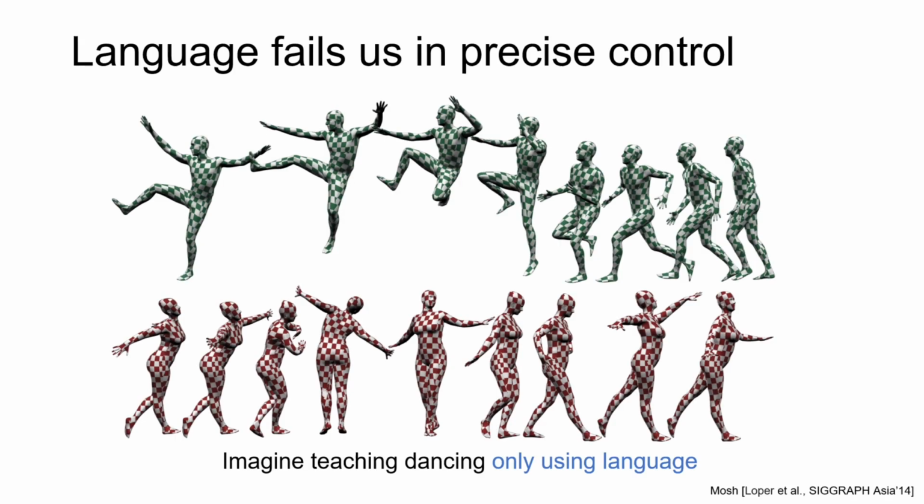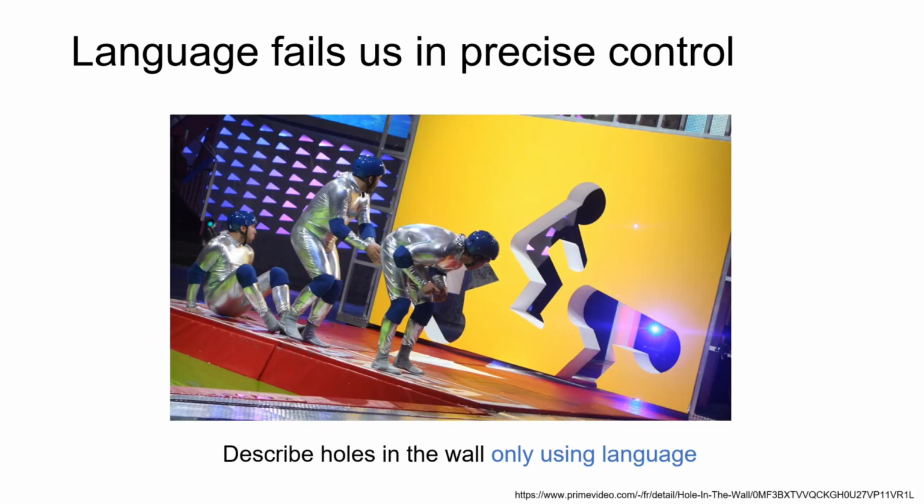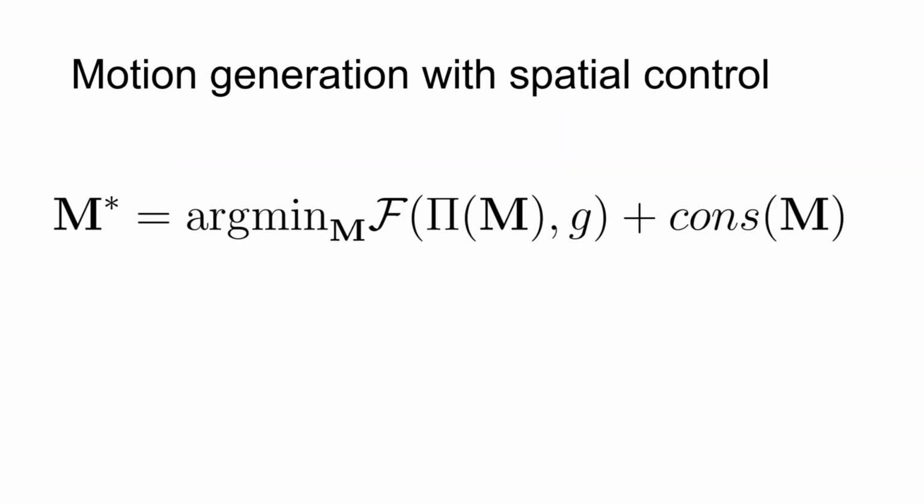While language provides a human-friendly interface for controlling motion semantics, relying solely on text can be insufficient for precise spatial control, such as when teaching dance performances or describing specific spatial details like the hole in the wall. To address this limitation, we propose a general framework for motion generation with spatial control leveraging the trained generative Dart model.